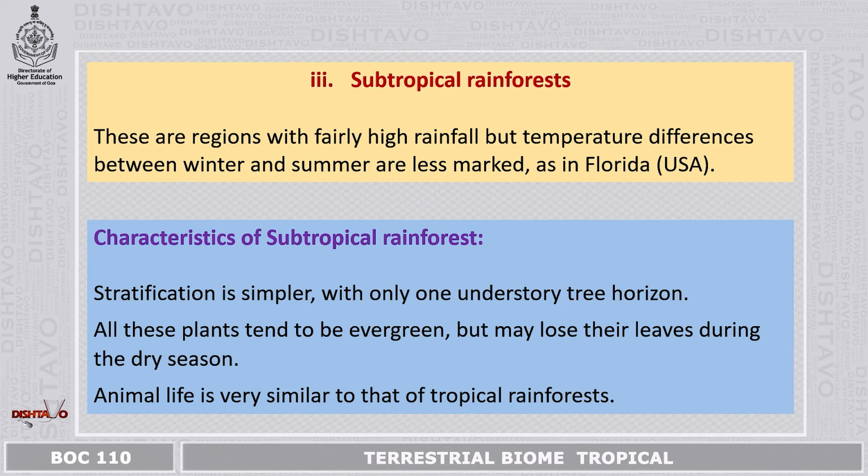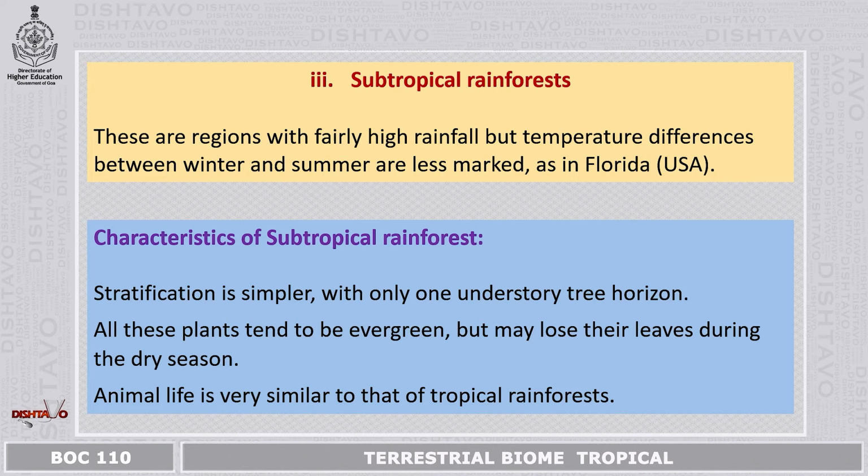The next forest is subtropical rainforest. Now these are the regions with fairly high rainfall, but temperature differences between winter and summer are less marked, as in case of Florida. The characteristics of this subtropical rainforest are: stratification is said to be simpler with only one understory tree horizon.